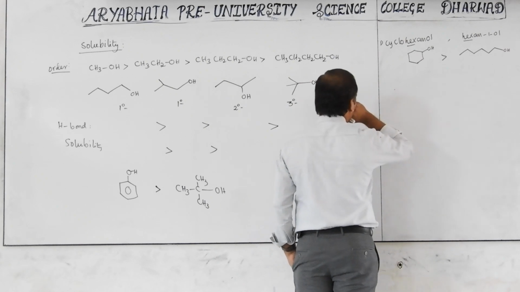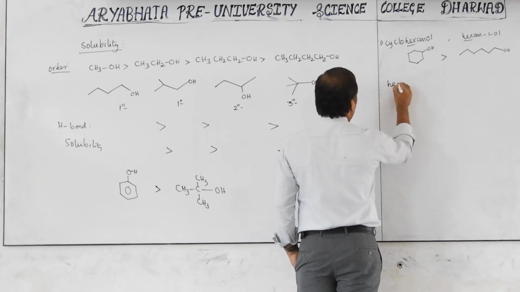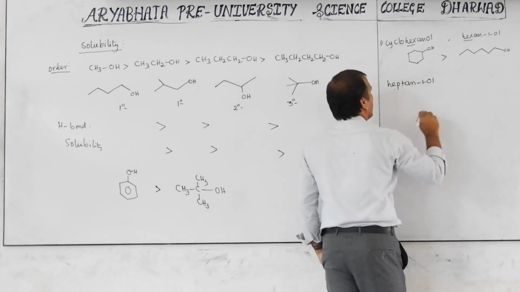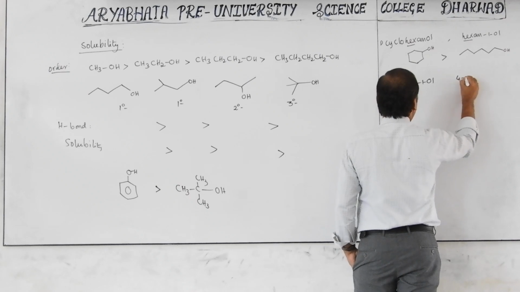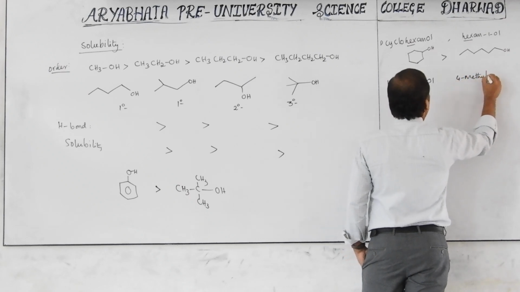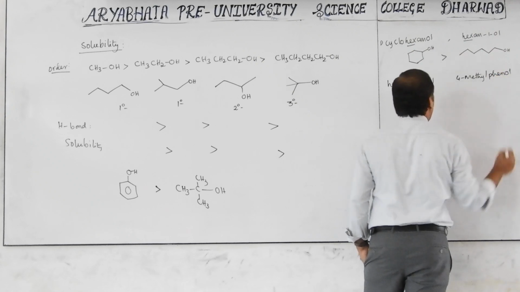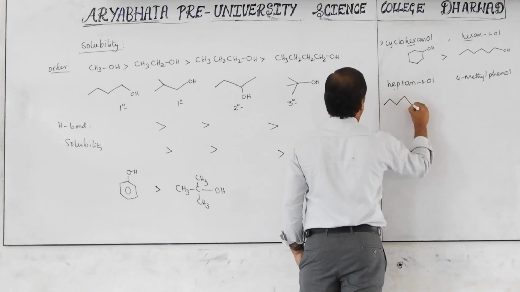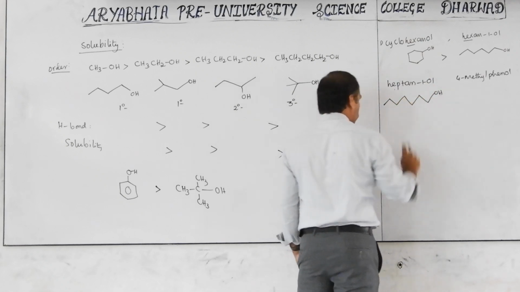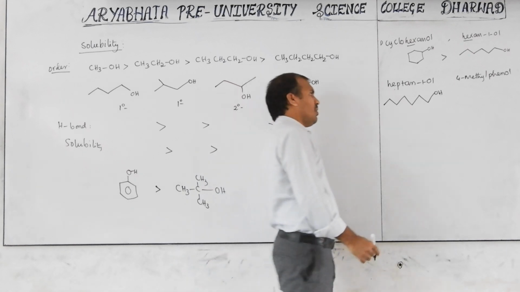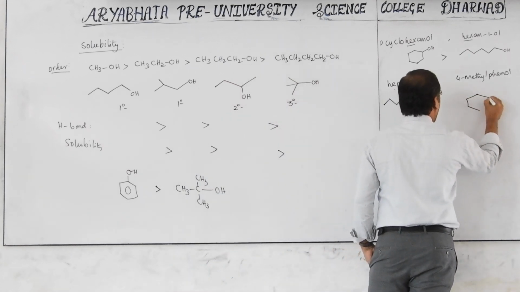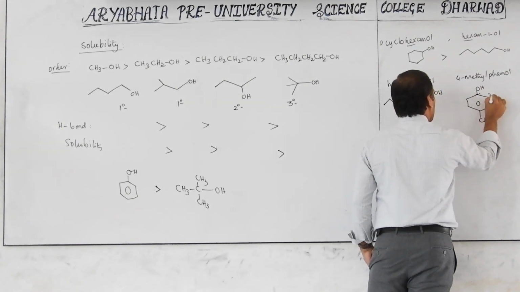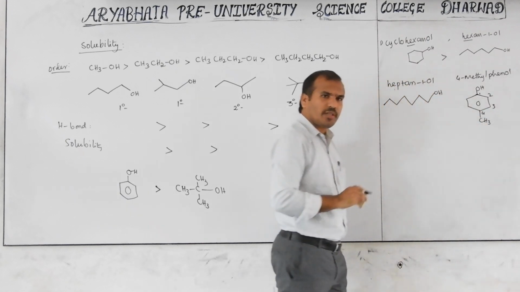Now consider one is heptane-1-ol. Another is 4-methyl phenol. Otherwise you can write 3-methyl phenol or 2-methyl phenol also, no problem. What is heptanol? 1, 2, 3, 4, 5, 6, 7. This is heptanol. Then 4-methyl: this is a methyl, this is OH. 1, 2, 3, 4, fourth position methyl group.